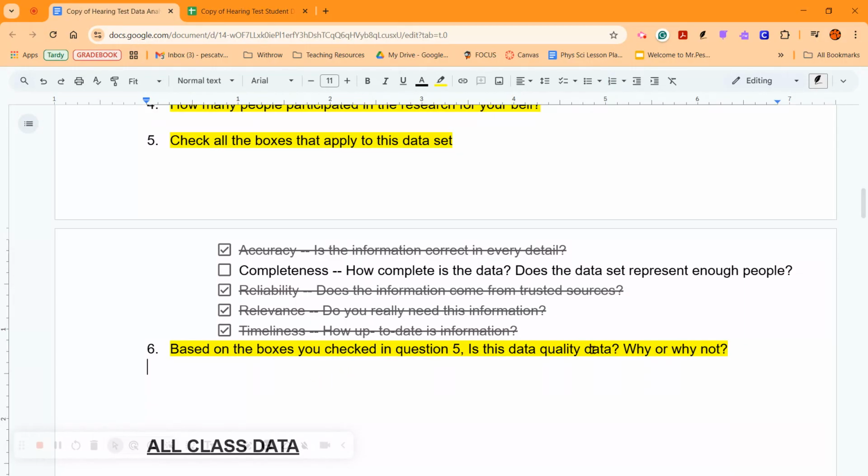All right, what is the quality of this data? You don't have to give a yes or no answer here. It can be a little bit of both. You can give an answer that's not black or white. You can give it in the middle. So you can say that our data is pretty reliable, except it's not complete. And then say why. If we surveyed more people, then our data would be more complete and we would have more quality data. That's the kind of answer I'm looking for here. Complete sentence. It should not be all or nothing.